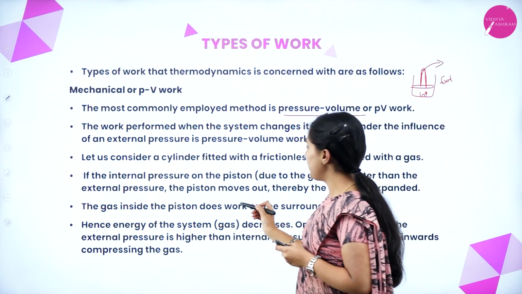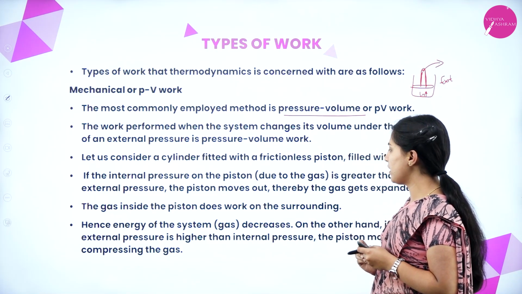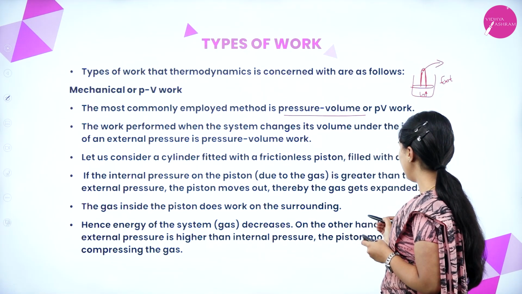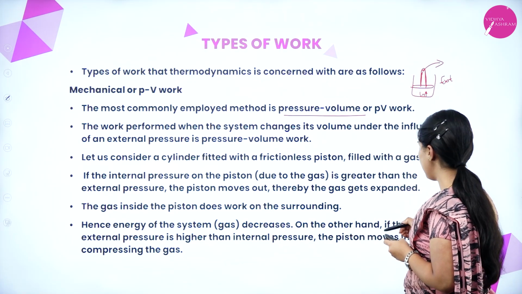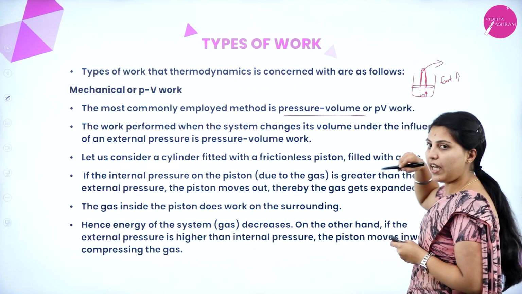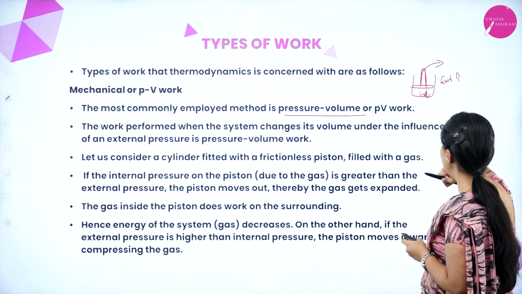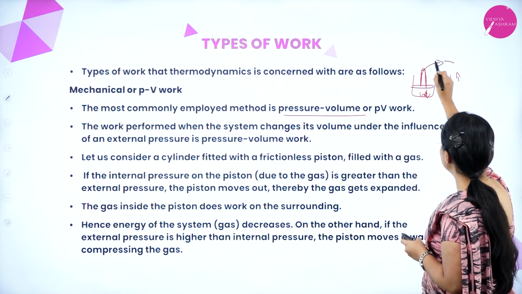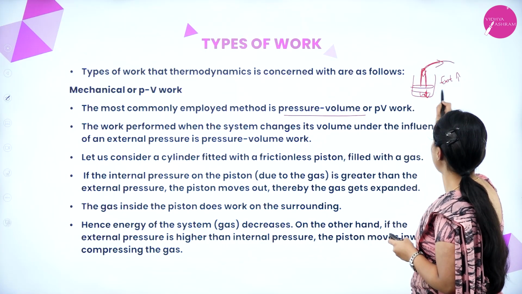The gas inside the piston does work on the surrounding, hence energy of the system decreases. On the other hand, if the external pressure is higher than the internal pressure, the piston moves inward, compressing the gas. In the other case, external pressure is more, internal pressure is less, which means the surrounding will move the piston inside, and this gas will be compressed.